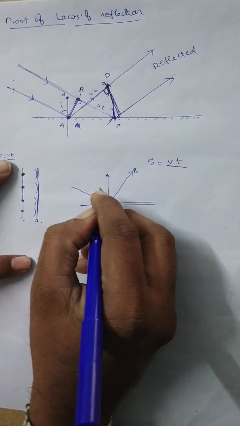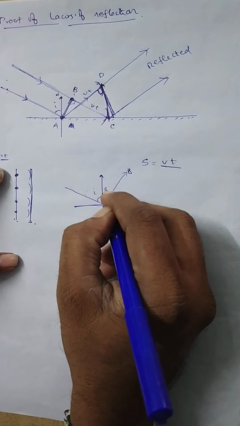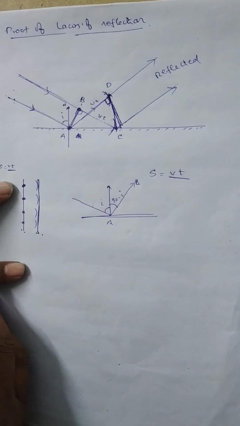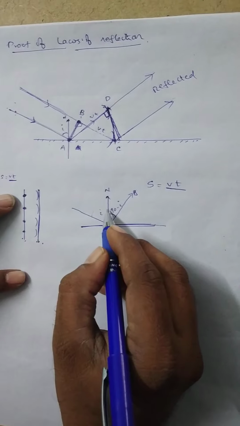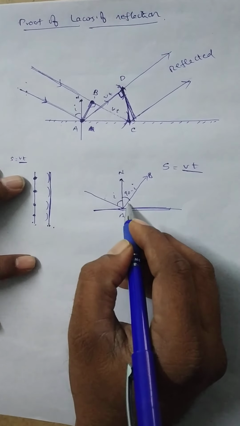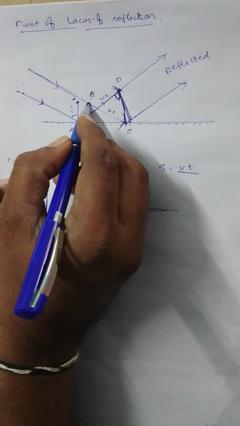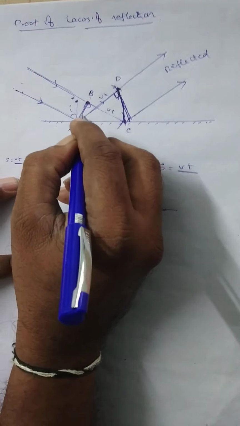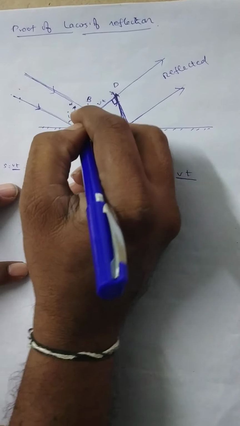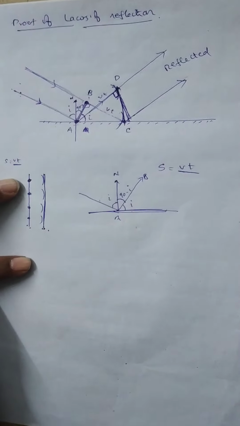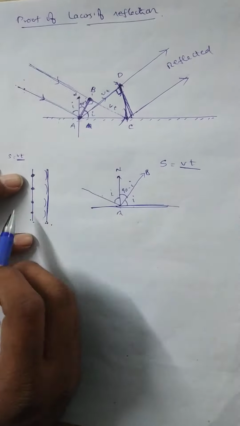This angle is equal to I, and the total angle is 90, so this angle should be 90 minus I. Again, the normal is also perpendicular to the surface, so the total angle is 90, and that's why this angle is equal to I. So the angle between AB and AC is equal to I.